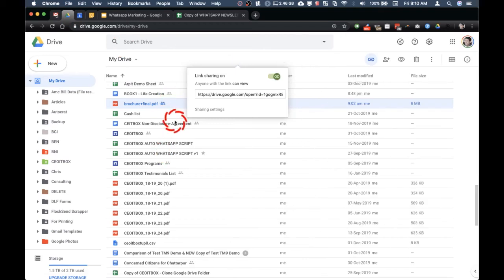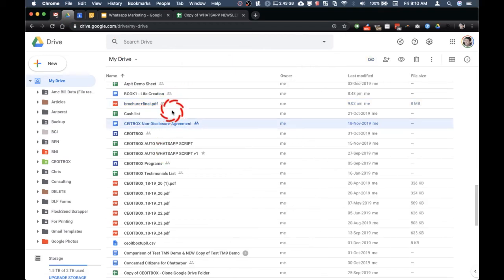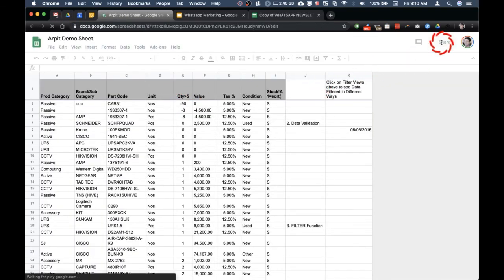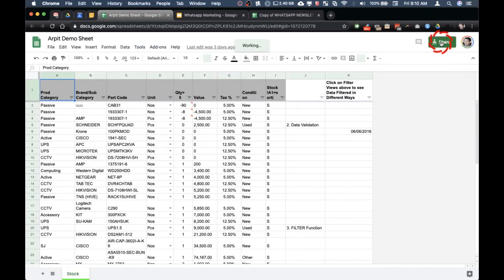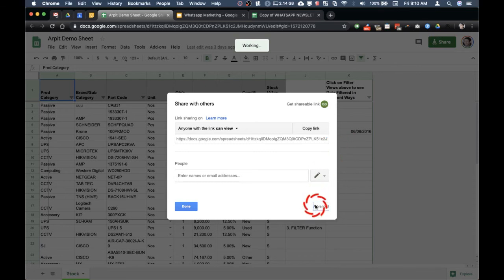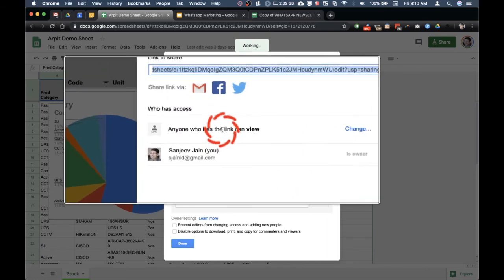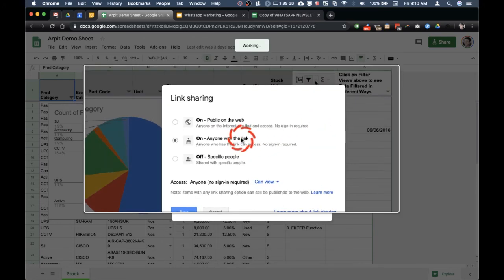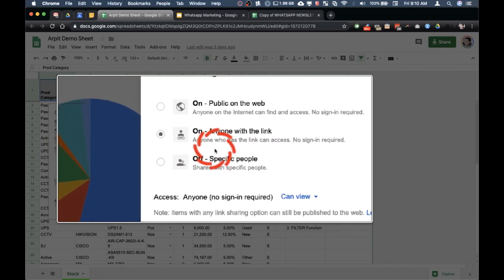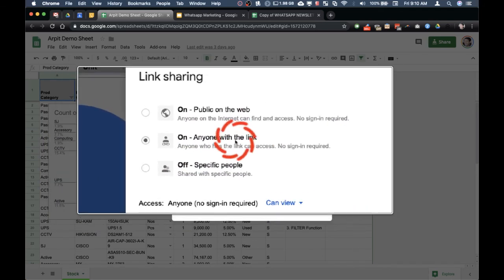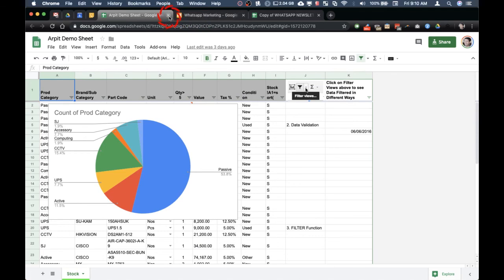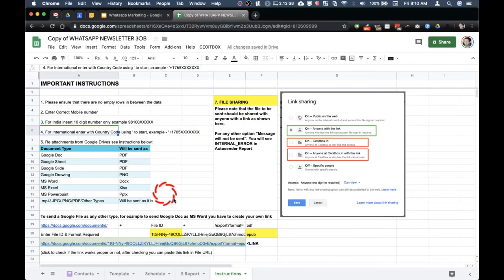To do this for any file, whenever you are sharing it, open the file and click on the share settings, click on advanced, and you can see here it says anyone with the link and view. You can click on change, and you can see the different statuses. If you are on G Suite, it will show you another option, anyone within the domain. So just change that to anyone with a link. So that is all regarding the instructions.